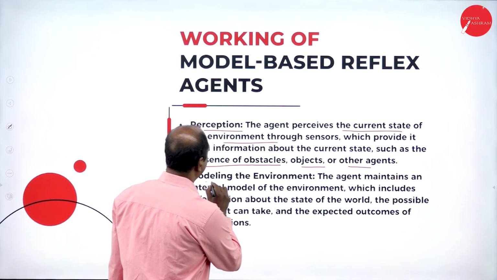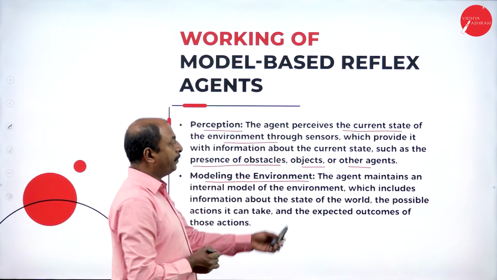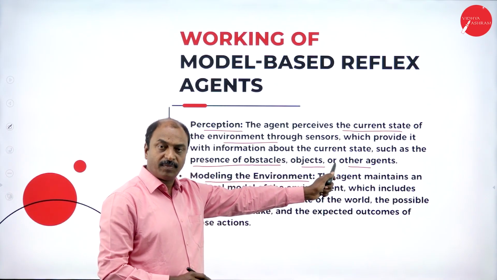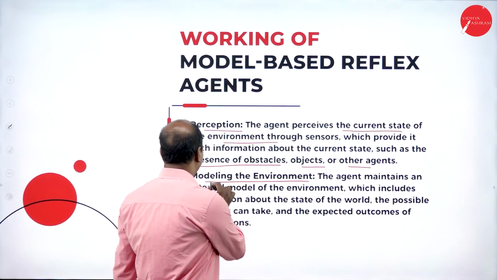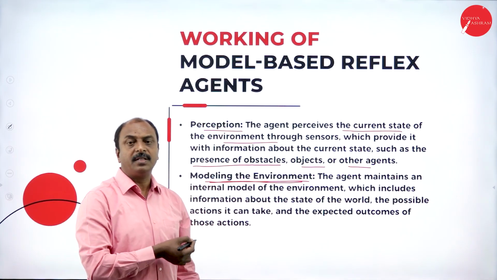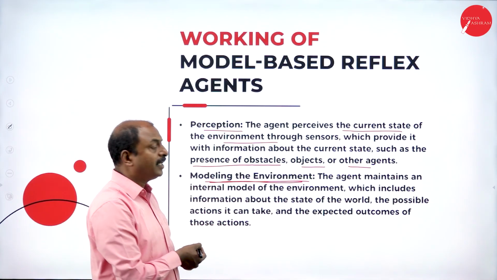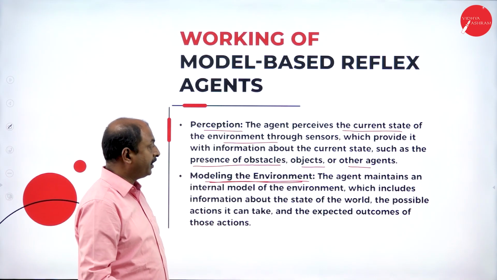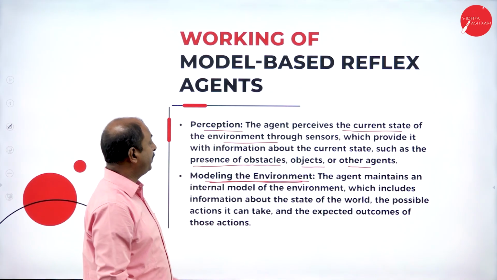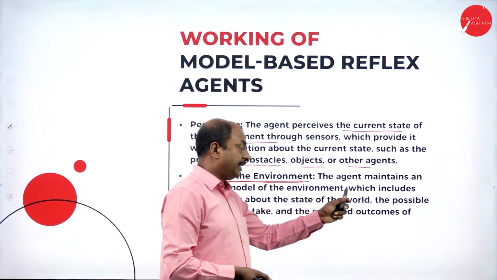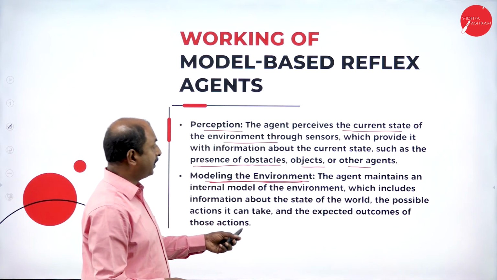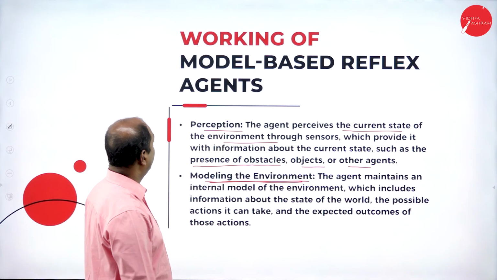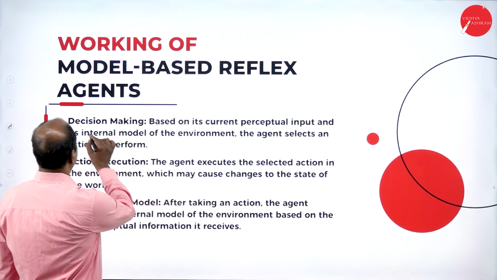Then modeling the environment: based on the input from the environment, it is going to select the model. As we have in this model-based reflex agent, it works based on existing models of different environments. So based on the percepts from the environment, it is going to develop or select the model.